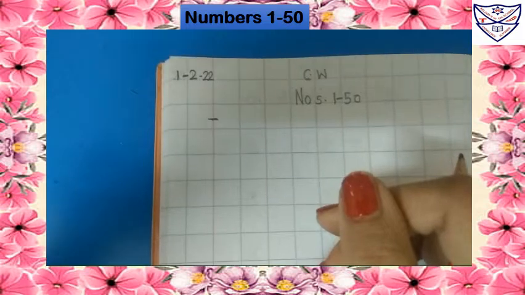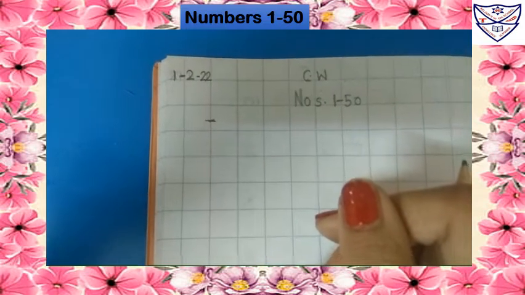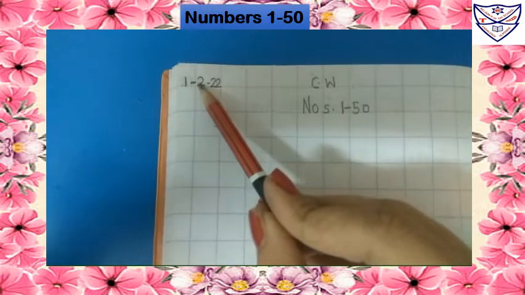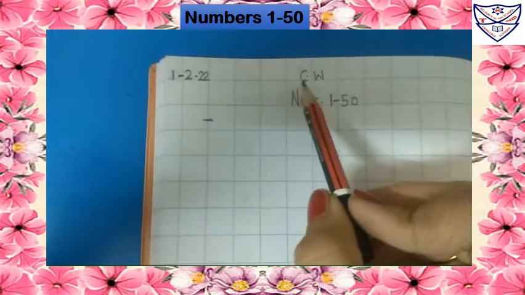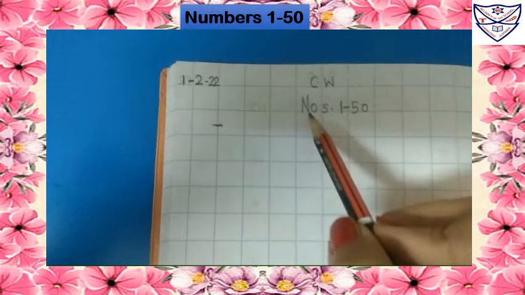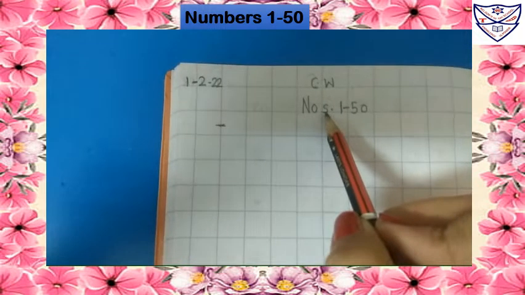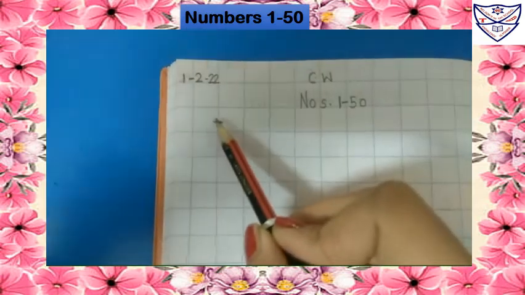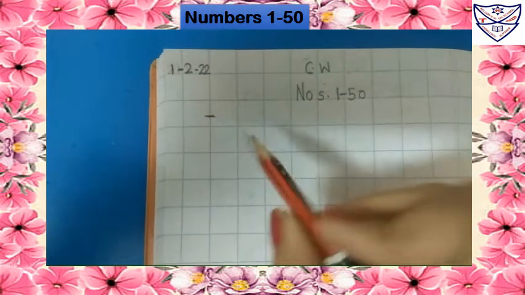Today we will write numbers 1 to 50 in square line notebook. Write here today's date, that is 1-2-22. Write here classwork. In the next line we will write heading NOS, numbers 1 to 50. Now leave one line and we will start from here.